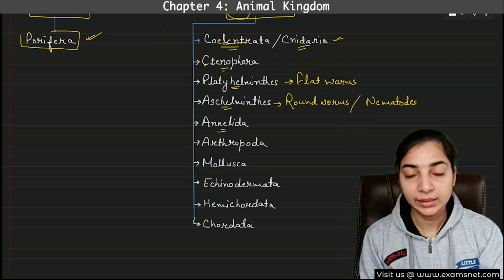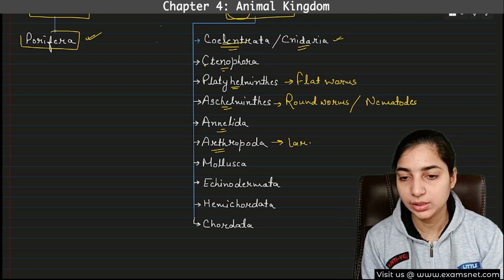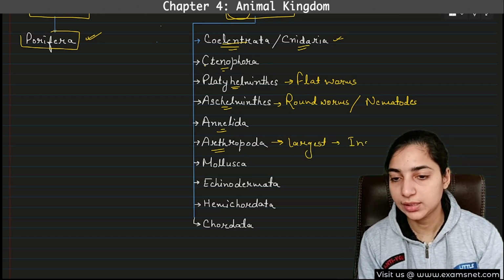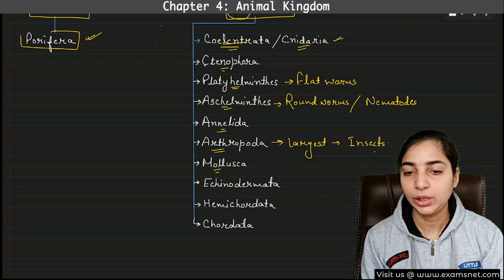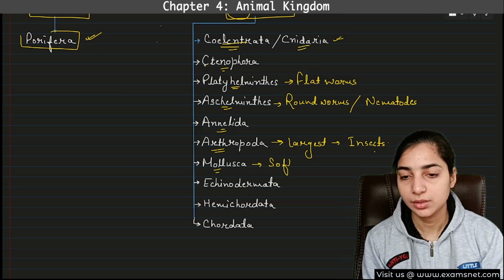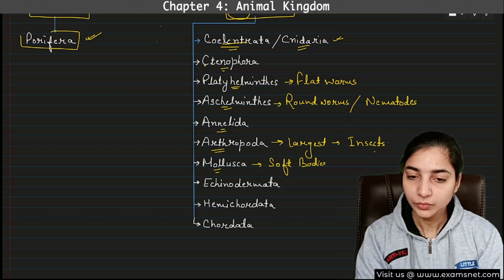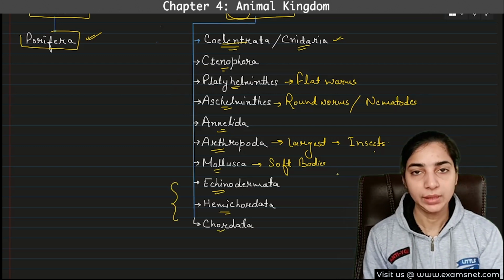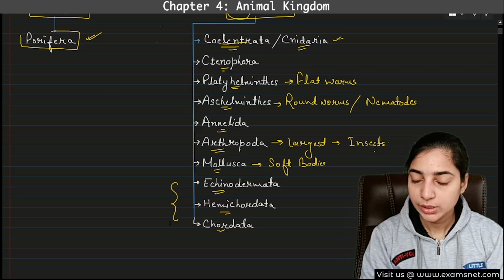Then the next one is Annelida, then Arthropoda. Arthropoda is the largest phylum of the animal kingdom, and it contains the insects. All the insects belong to the phylum Arthropoda. Then Mollusca. Mollusca are also known as soft-bodied animals, because they have very soft bodies. Octopus comes under this phylum, Mollusca. Then we have Echinodermata, then Hemichordata and Chordata. We will discuss them in detail individually. Here you can remember this much. Then let's proceed.